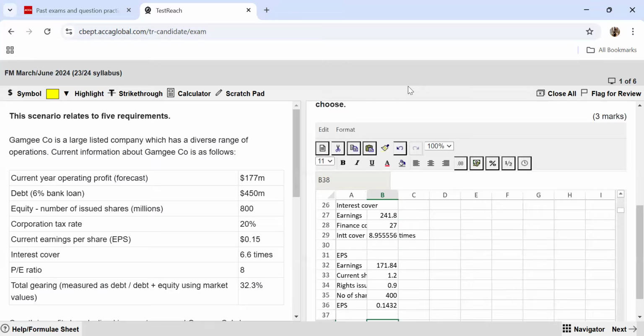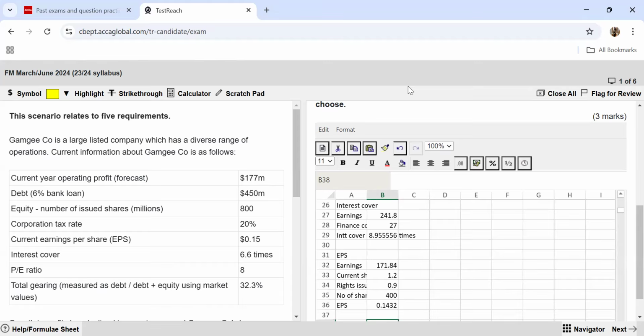Now, this increase in financial risk that you are getting is definitely significant, and it will be something which shareholders will not really like. Now, if you talk about the industry averages, that is something which will definitely be useful because you can compare with that. But if you talk about the diverse operational base that Gamgee company has, it can be problematic to find someone who actually does a business like them, because it's written that they have a diverse range of operations in the very first line.